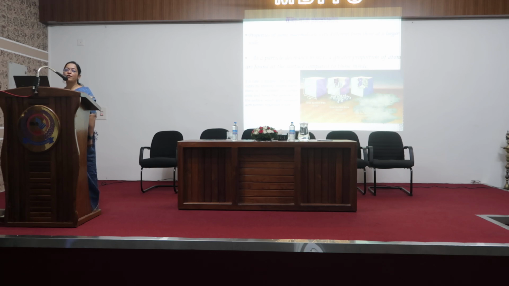What is the reason for the new and excellent properties of nanomaterials? The properties of the nanomaterial vary very much compared to those of the same bulk material. The main reason is the increase in the surface area. In this example, a 1 centimeter size cube is shown. Its surface area is 6 centimeter square.